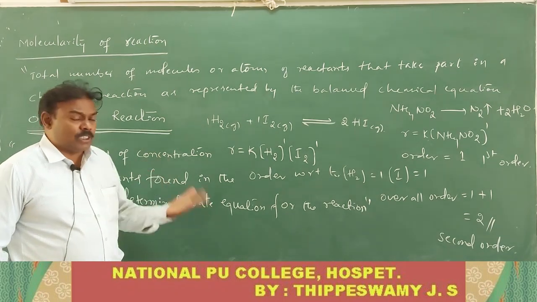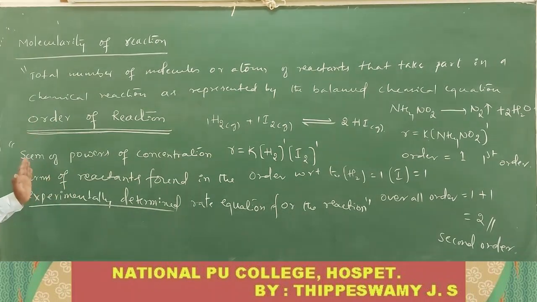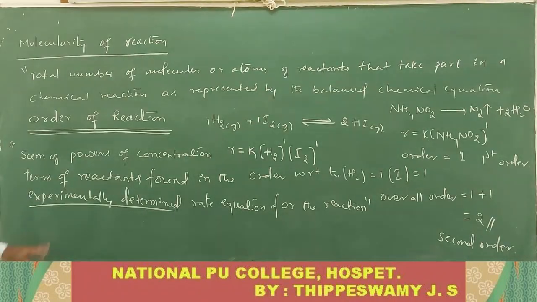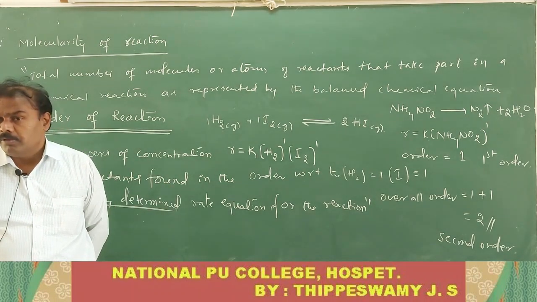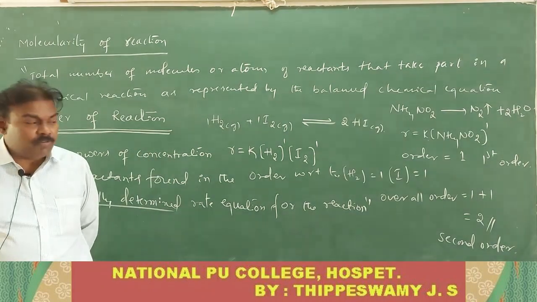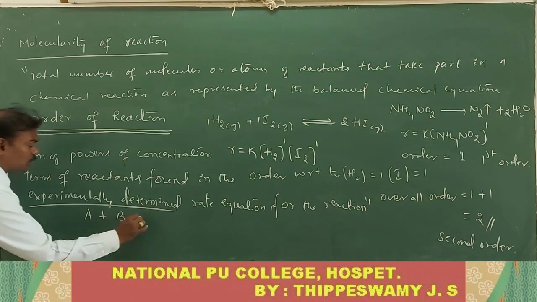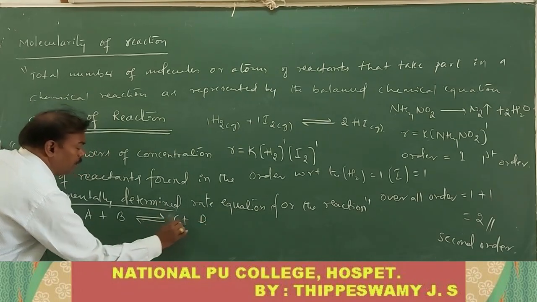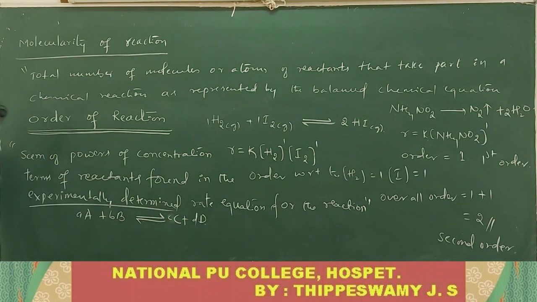And there are some more points. Order of reaction is the sum of the powers of the concentration terms of reactants found in the experimentally determined rate equation for the reaction. That is called the order of the reaction. So now, in the case of the order of the reaction, I will give an example like this: A plus B gives rise to C plus D. This is one of the reactions, with small a, small b, small c and small d. What is the rate equation for the reaction, do you know?